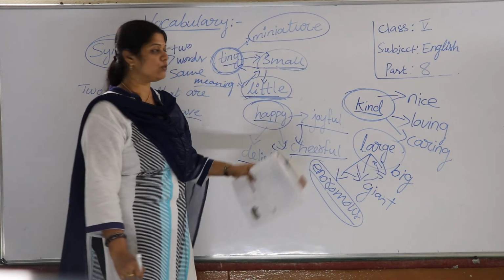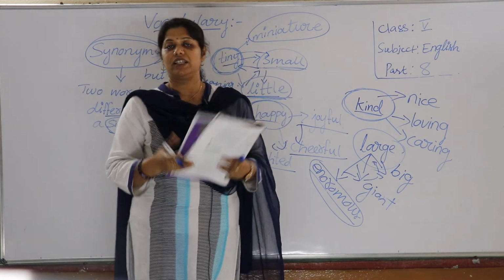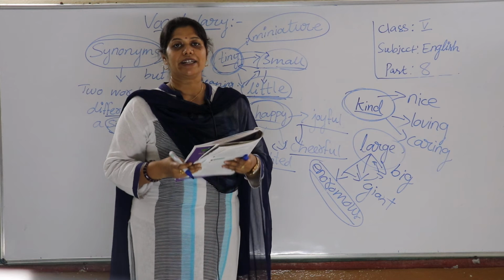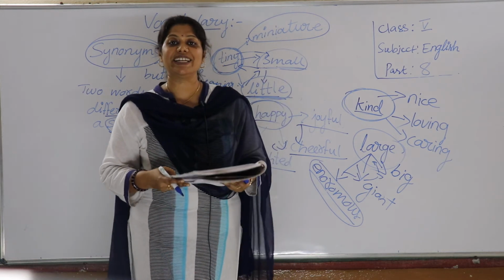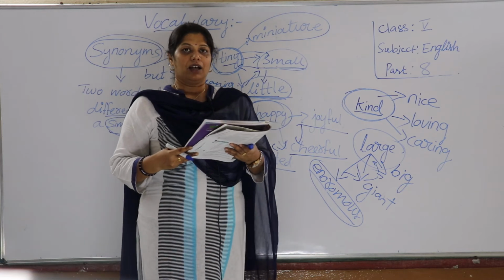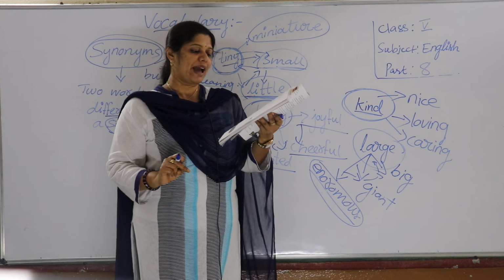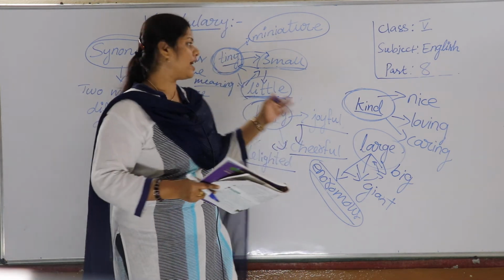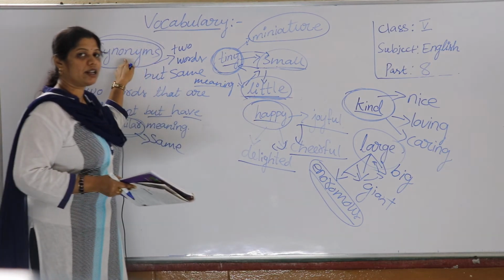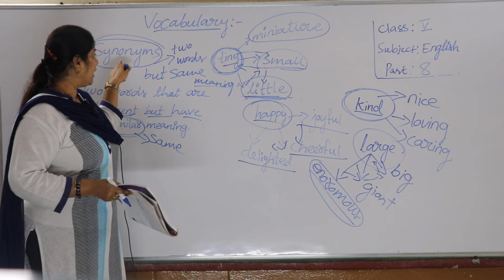Understand children how to find synonyms? So why is the teacher teaching this synonym directly, where is it in our book? Open your page number 23, children. Page number 23, work with words. Match these words with their synonyms, because the first time you have come across the word synonyms, I have to explain what it is, so that children remember.